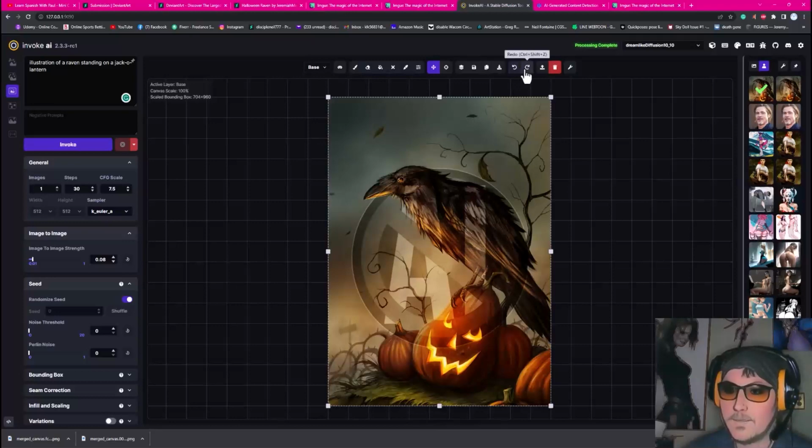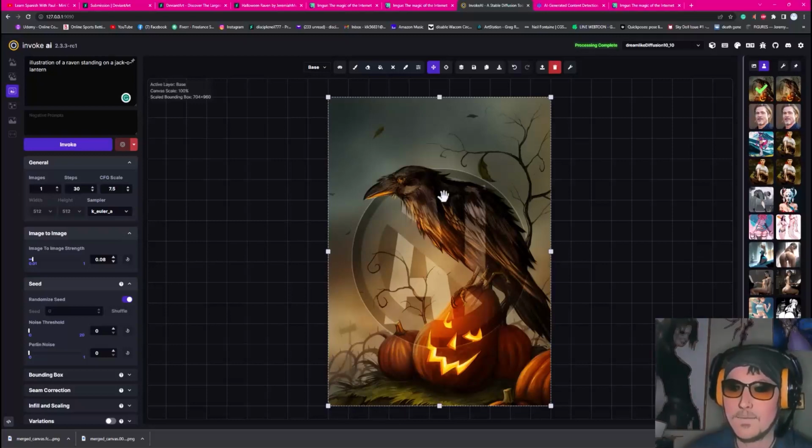So here's the original. Here's AI. Original, AI. I liked how it actually changed the eye. The eye looks a lot cooler. But for the most part, this is still his artwork. Like, nothing here is different. This is all his design. If you just saw them side by side, you'd barely be able to tell the difference anyway.